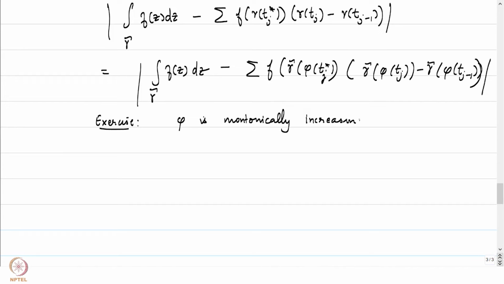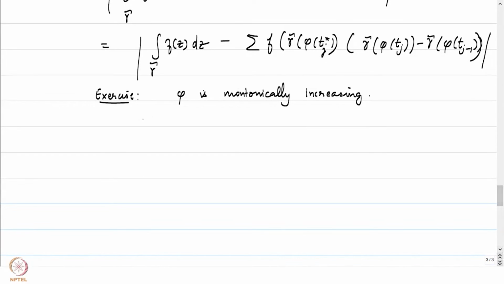Phi is monotonically increasing. You have to use the fact that phi of A is equal to C and phi of B is equal to D. So this phi is very special here. It's not just some arbitrary homeomorphism. It takes A to C and B to D, and using the fact that it's a continuous map, the intermediate value theorem can be used to show that it is a monotonically increasing function. It's injective as well because it's a homeomorphism.